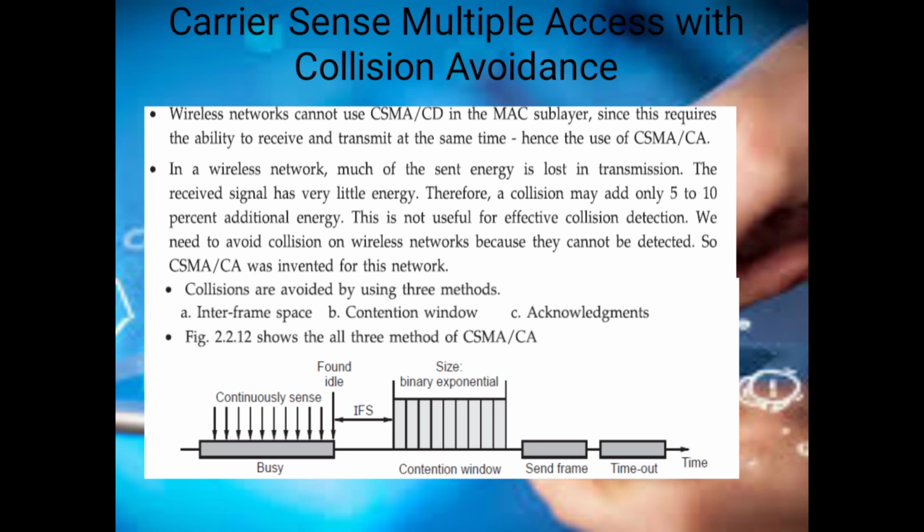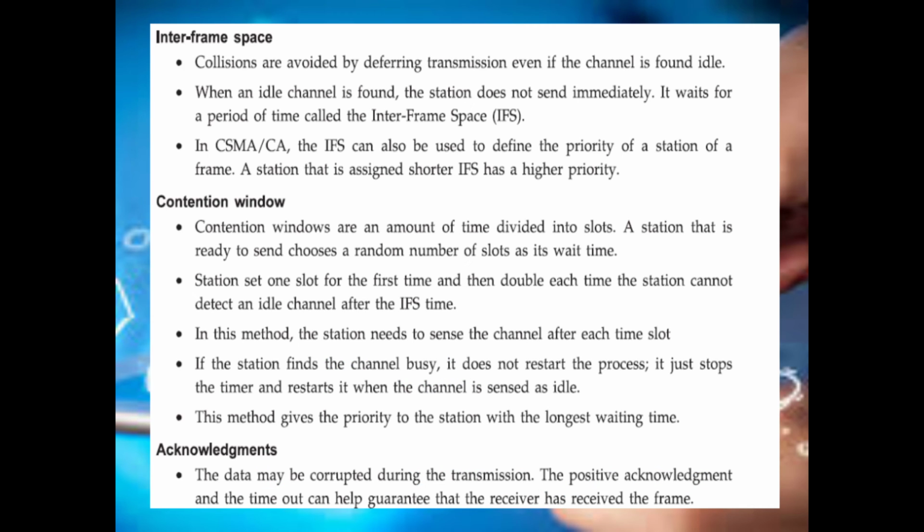The inter-frame space is the gap between two continuous sensings of the station. The contention window is the size of the window in which the frames or the packets are being sent. Acknowledgement is the receiver's response for successfully receiving the packet.